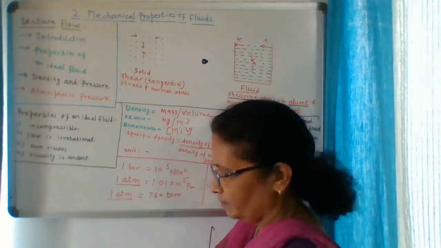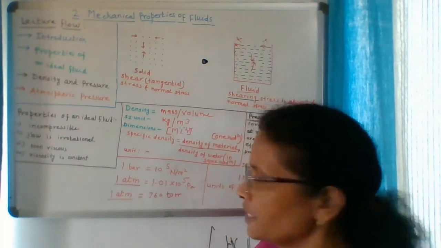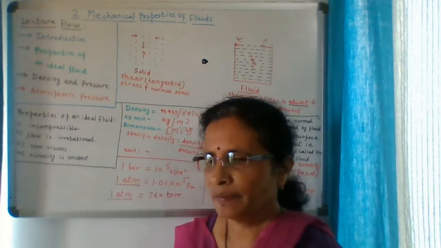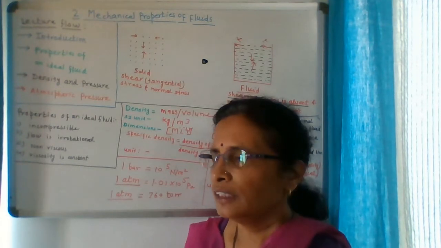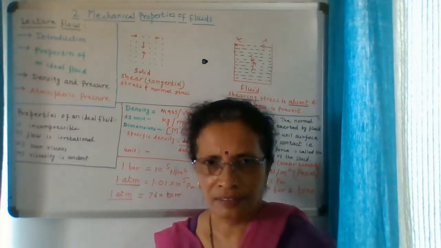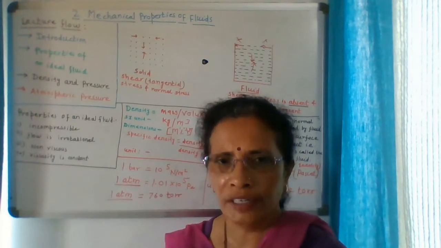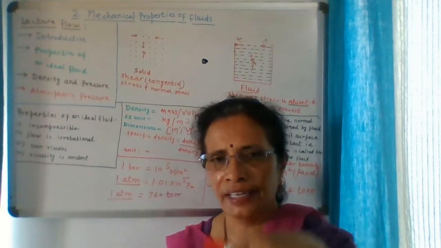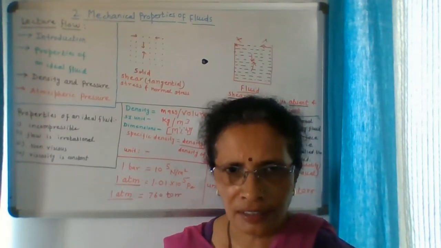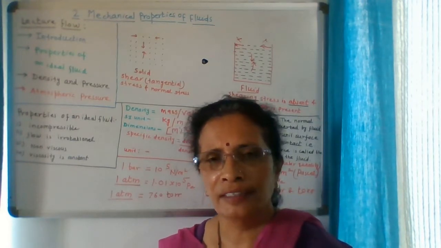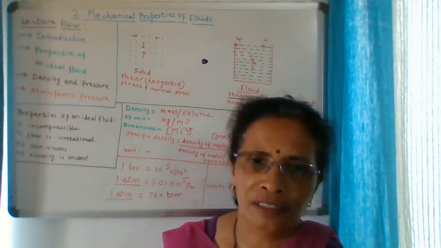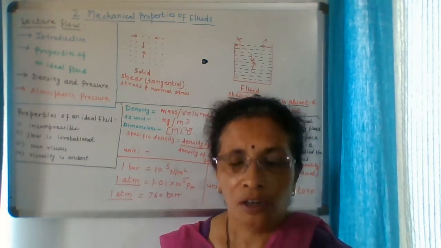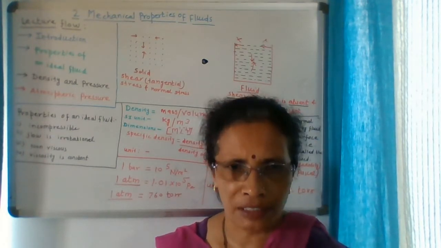Atmospheric pressure. What is atmospheric pressure? The atmospheric pressure is acting on ourselves also. The air above the earth's surface has its own weight. Due to this weight, acting in the vertically downward direction, these air particles exert a pressure on the surface of the earth, and that pressure is called the atmospheric pressure.